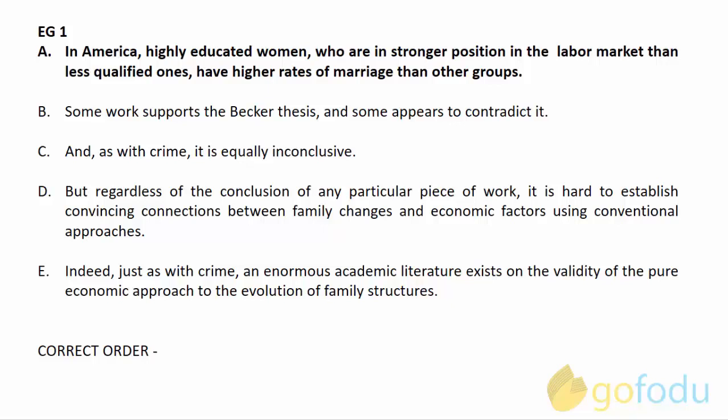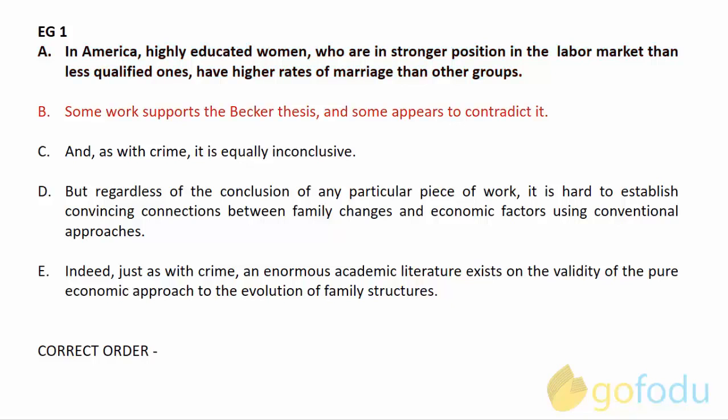Okay, the first line is fixed, which says, in America, highly educated women who are in a stronger position in the labor market than less qualified ones have higher rates of marriage than other groups. So it is talking about rates of marriage in women groups and goes on to say that educated and professionally stronger women have a higher rate of marriage. Now let's read the other options and identify the next sentence of the correct order.